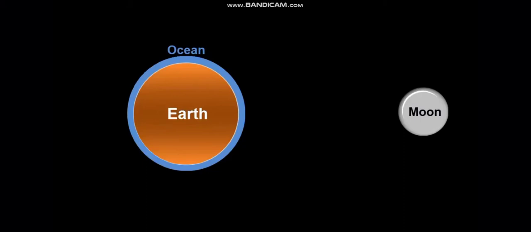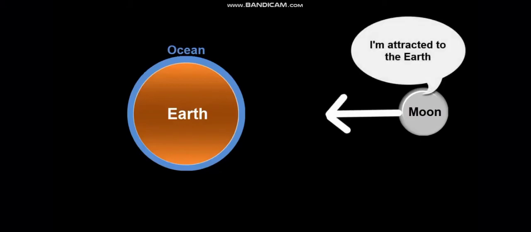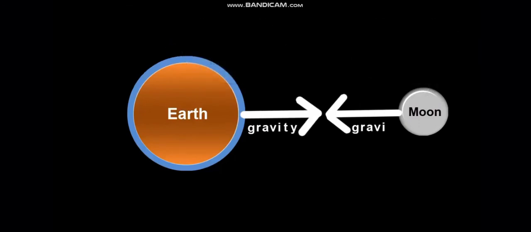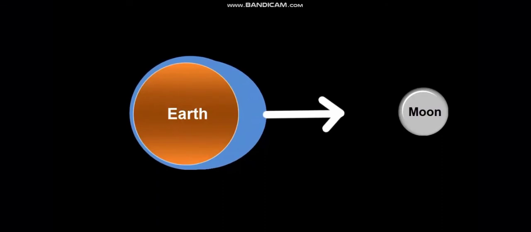We all know that both earth and moon have their own gravitational pull, due to which the moon attracts the earth and similarly the earth attracts the moon. Both have their own gravity, but we will concentrate here on the gravitational pull of the moon, due to which the moon pulls the earth's water, the ocean, towards itself.